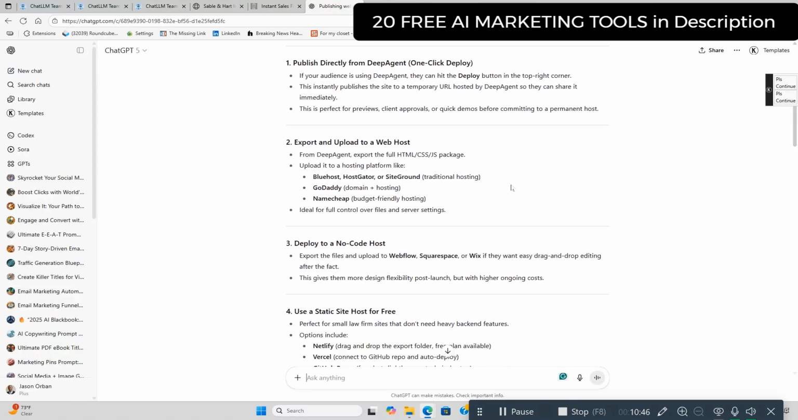ChatGPT publish this up for me real quick. Publish directly from DeepAgent, the one-click deploy. That's what you just saw in my tutorial video here. If your audience is using DeepAgent, they can hit the deploy button in the top right corner. This instantly publishes the site to a temporary URL hosted by DeepAgent so they can share it immediately. Perfect for previews, client approvals, or quick demos before committing to a permanent host. Number 2, export and upload to a web host. From DeepAgent, export the full HTML, CSS, JS package. I just showed you right here.